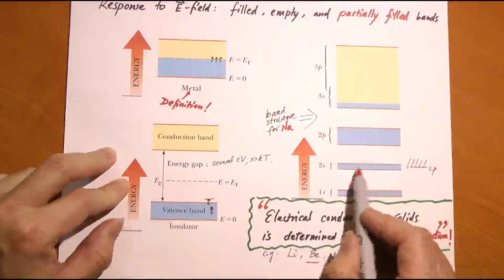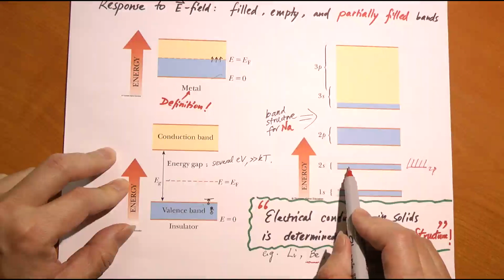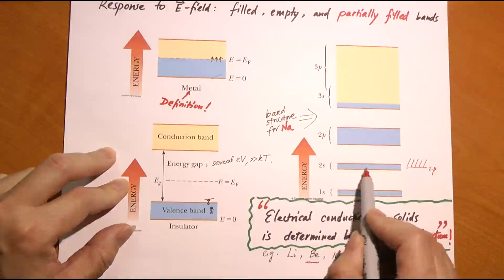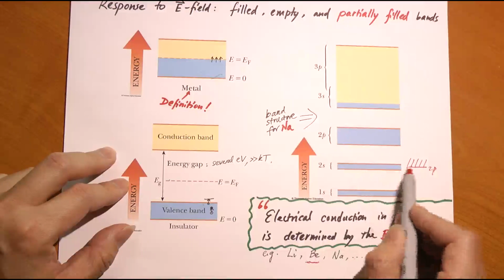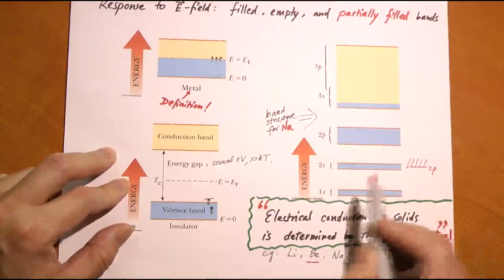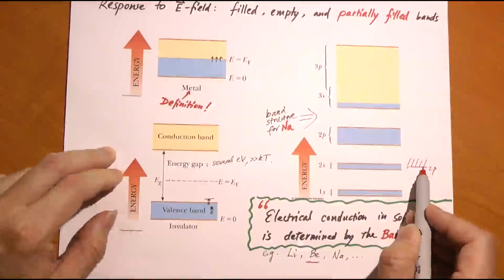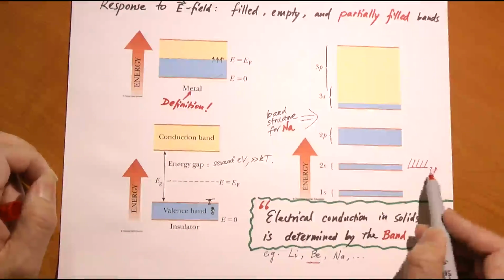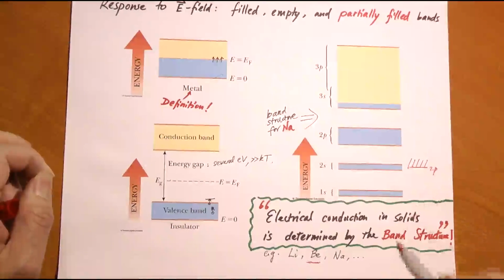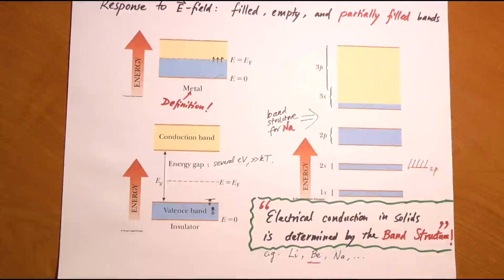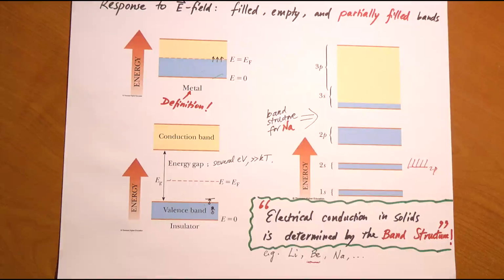So that means that some of the 2s electrons will spill over to 2p, which makes the 2s partially filled and the 2p also partially filled. You get two conduction bands all in one, one from 2s, the other from 2p, because the bands overlap. So again, it is the band structure that determines the electrical conductivity. This is what makes the difference between metals and insulators when it comes to electrical conduction. We use the band theory to determine that.